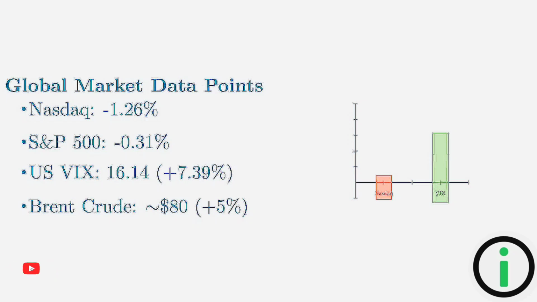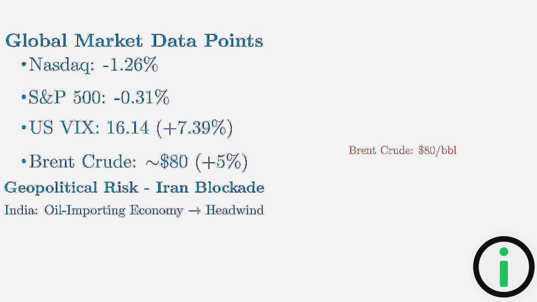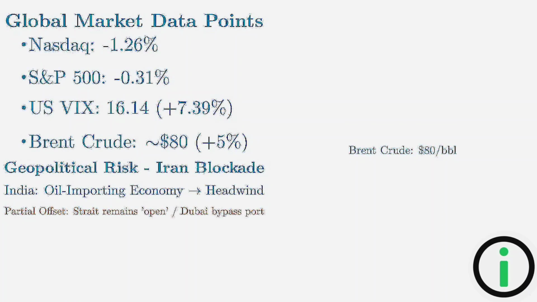Indian markets typically gap react to this kind of volatility in US tech. Geopolitics are also at play. Reports of a reinstated blockade against Iran have pushed Brent crude up to $80 per barrel. As an oil importing economy, higher oil prices are a direct headwind for India's current account and historically negative for Nifty sentiment. However, there is a partial offset. News that the Strait of Hormuz will remain open, along with reports of Dubai fast-tracking a bypass port, reduces the tail risk of a complete shipping disruption.